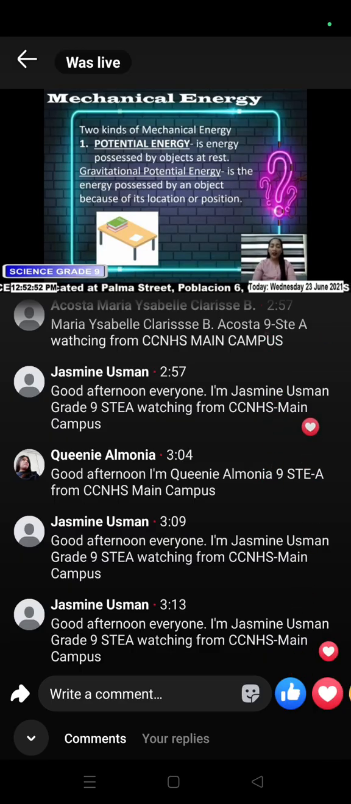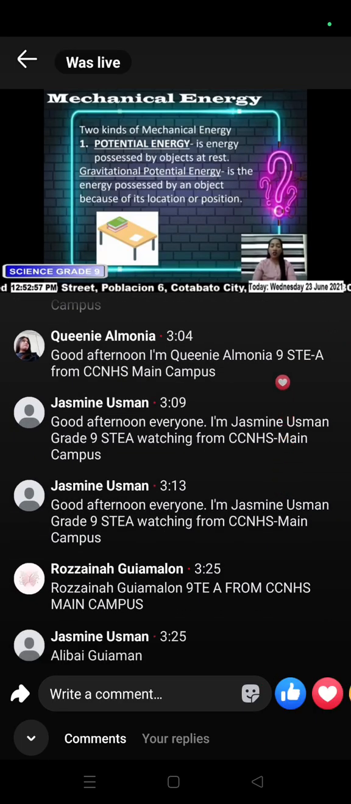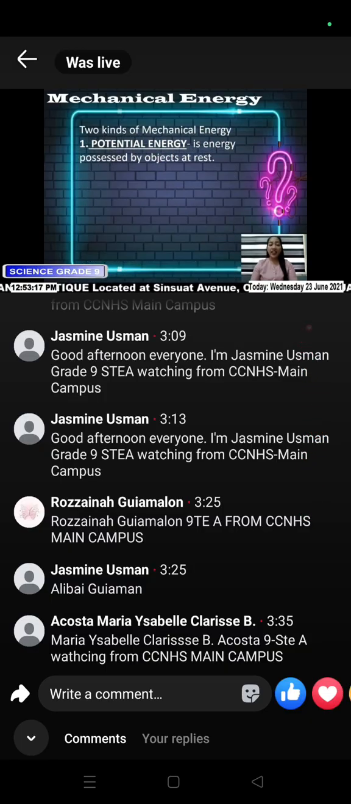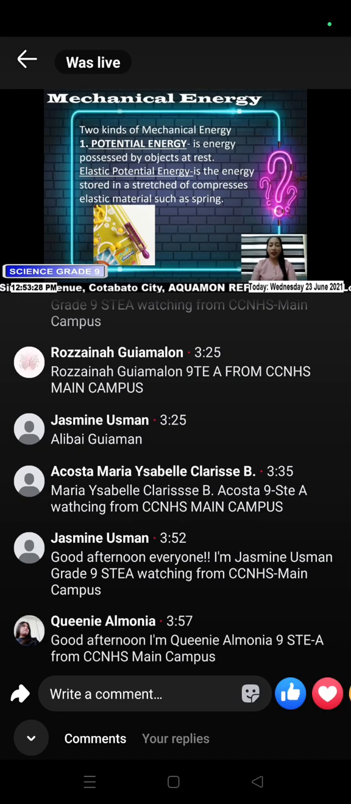Number 1, gravitational potential energy, is the energy possessed by an object because of its location or position. For example, a book put on a table, and a car on a ramp. These are examples of gravitational potential energy because they possess energy based on their location or position. The second type of potential energy is elastic potential energy, which is the energy stored in a stretched or compressed elastic material such as a spring.